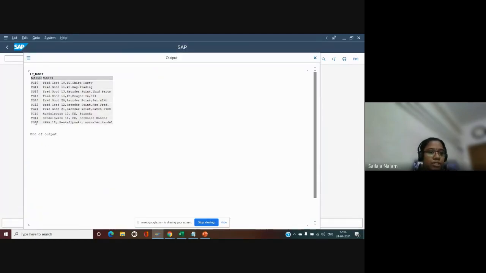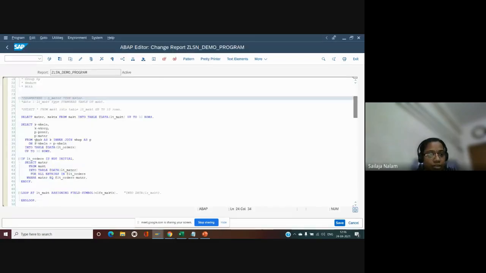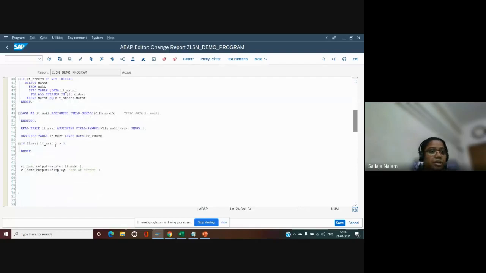Let me pick one of the materials, PG12. I want to know if there is an entry in this internal table with this particular material or not. Maybe just for an example, I'm hard coding this material. I want to know if there is an entry at all with this material or not.